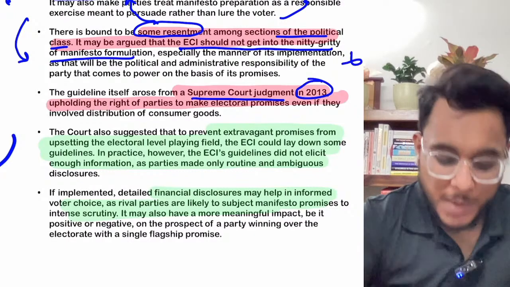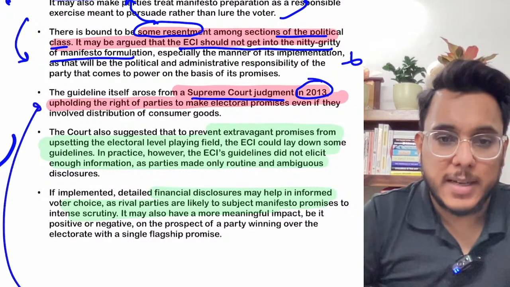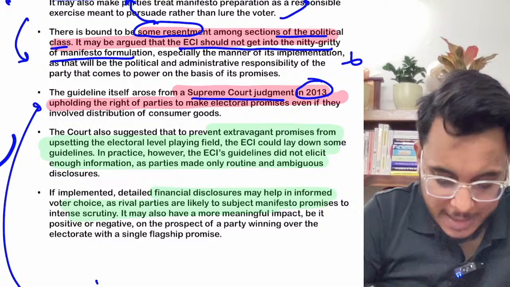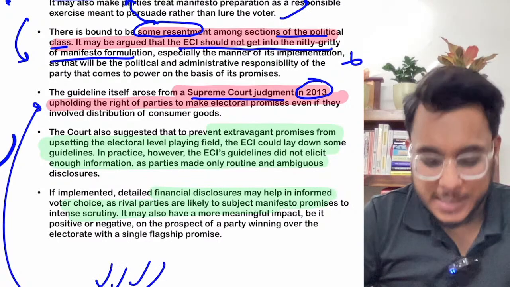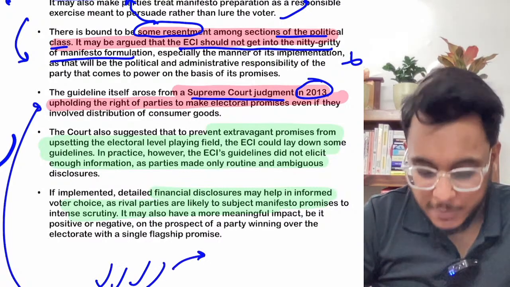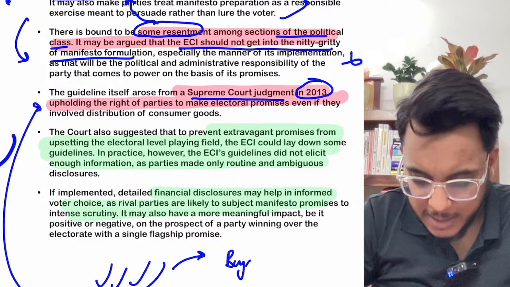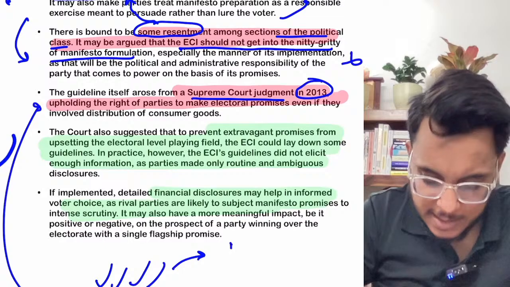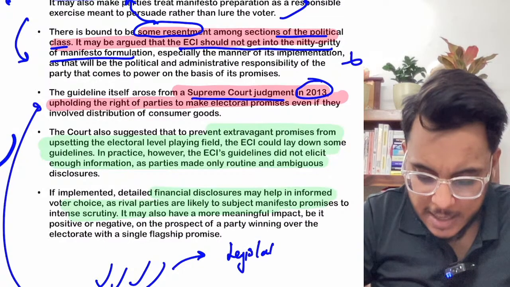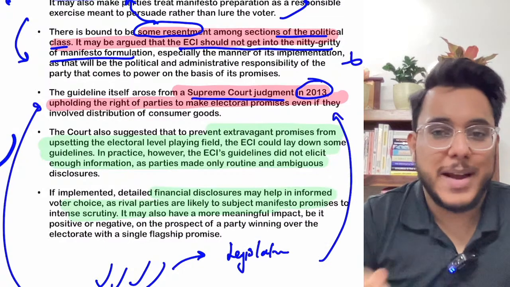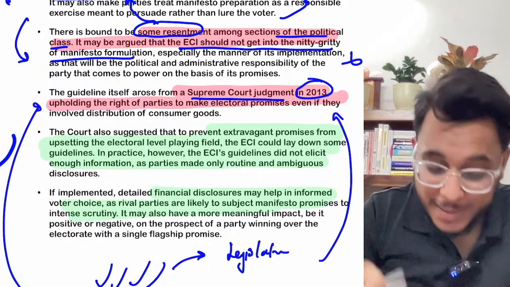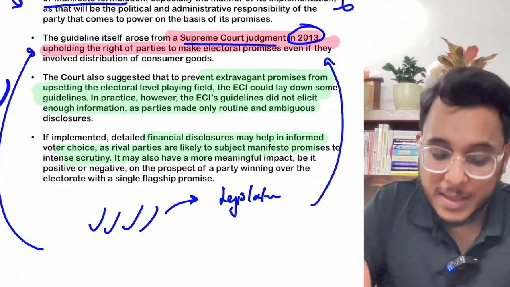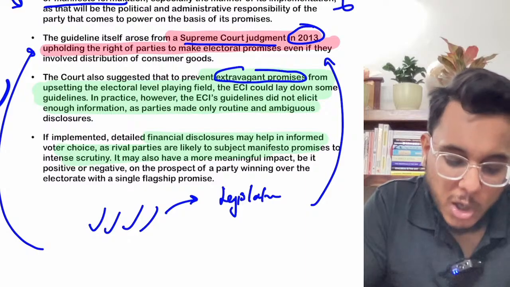Now, the Supreme Court in this judgment in 2013 provided that the political party can promise all such things if they are being given out of their budget, or if these things are being cleared by the legislature. Such promises can be made. It is not wrong. But at the same time, the court said that extravagant promises should not be made.